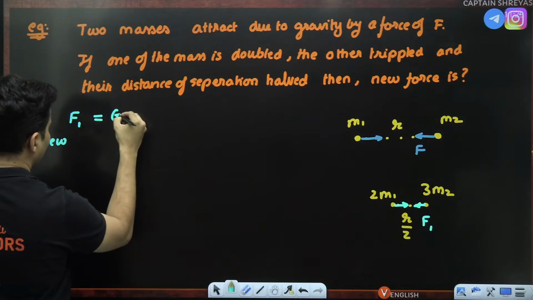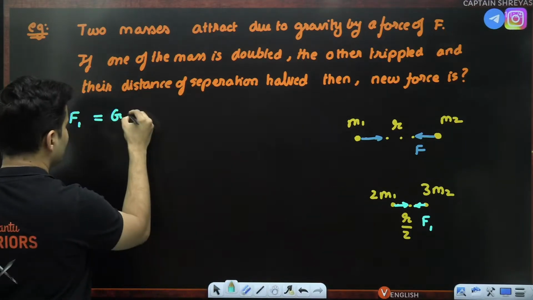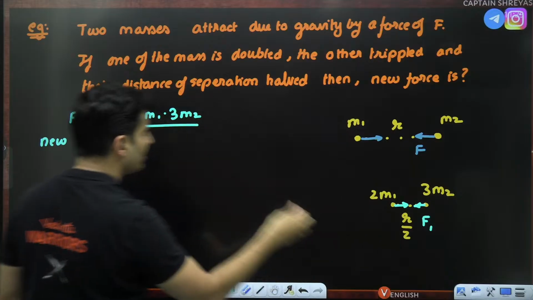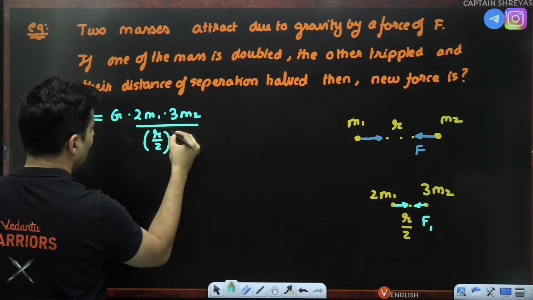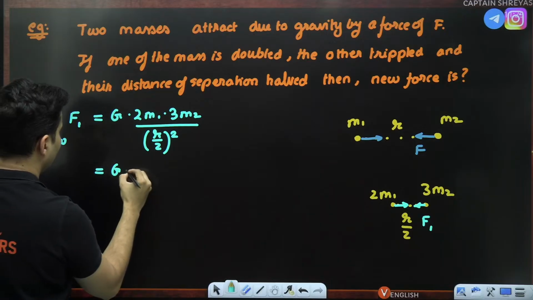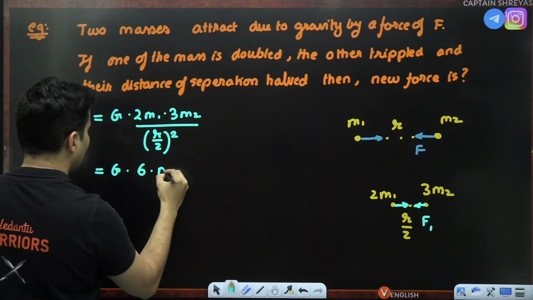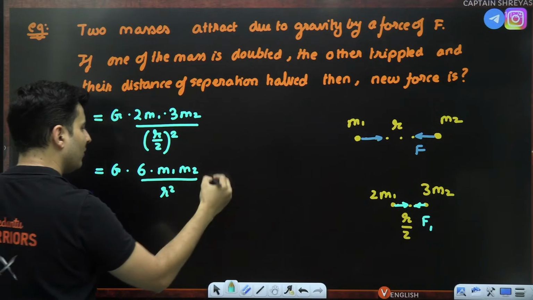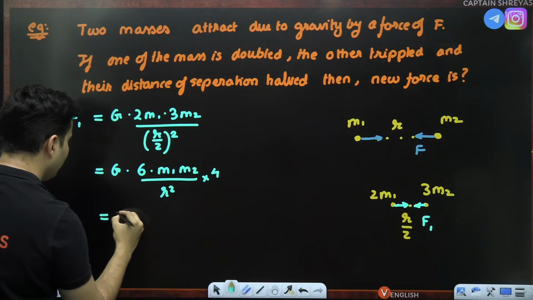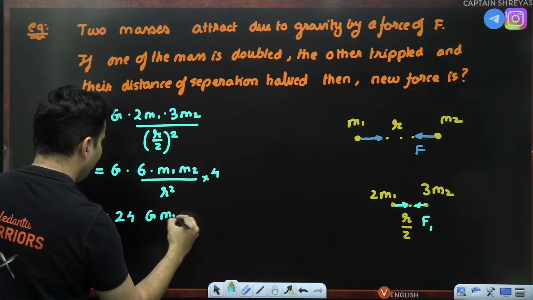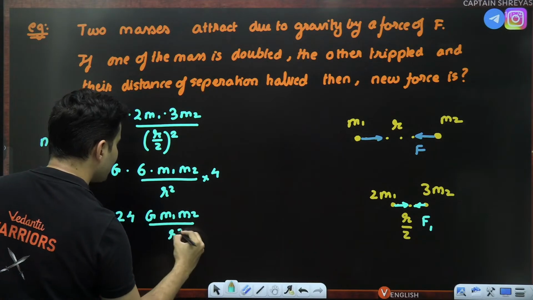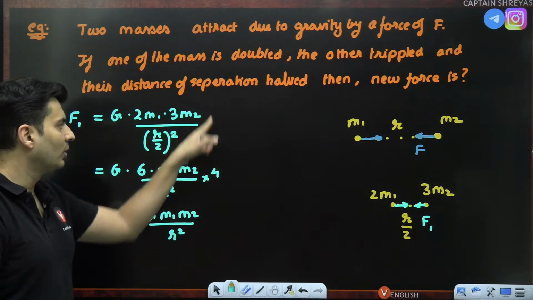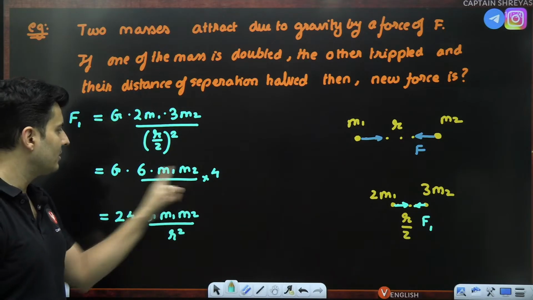The new force will be the gravitational constant, the product of the masses, which is 2 times m1, 3 times m2, upon the square of the distance between them, which means r by 2 whole square. Let's rearrange: G into 2 3s are 6, 6 times m1 m2, r square, and 1 by 2 square is 1 by 4, but that 4 will go on the top. So this becomes 24 G m1 m2 divided by r square.